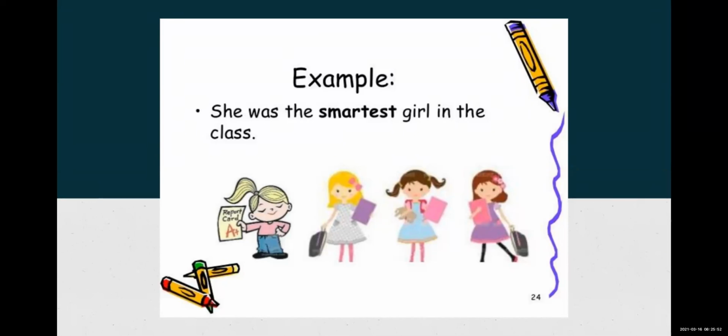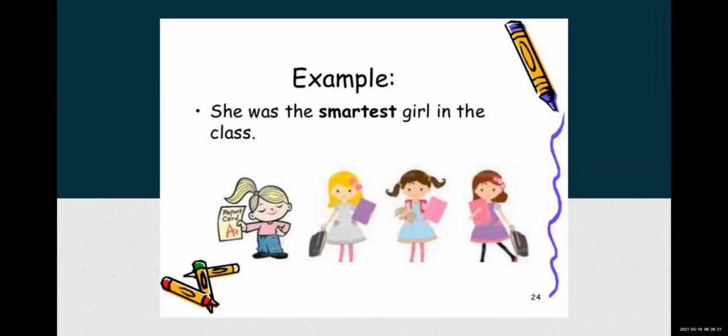Suppose a sentence is given like this. What do you have to keep in mind to identify the degree? In the exam, they may ask you to identify which degree is used. The question is simple: a sentence like this is given and they ask you to identify the degree. You have to see the adjective.